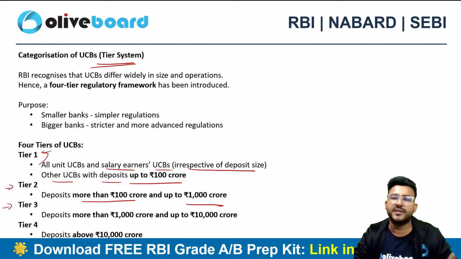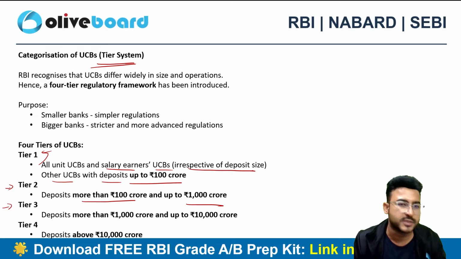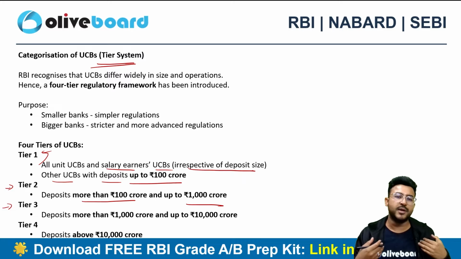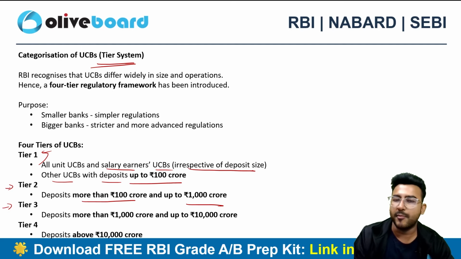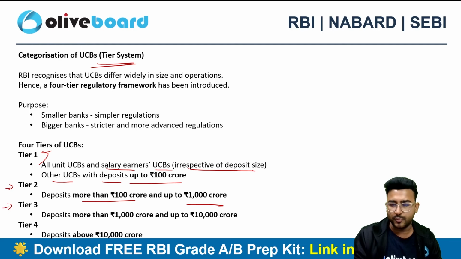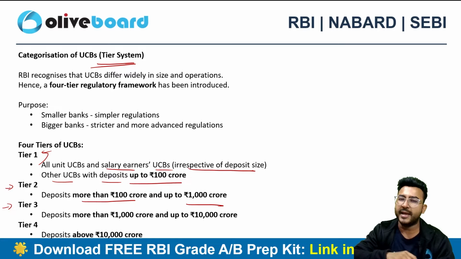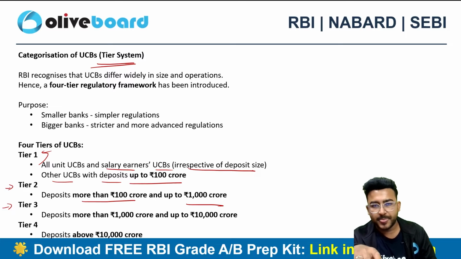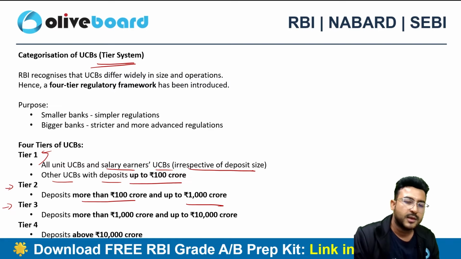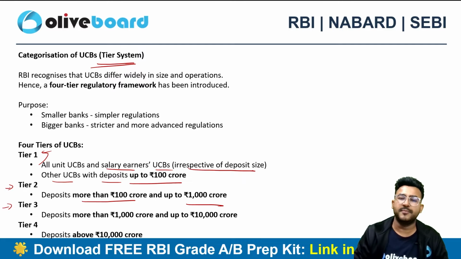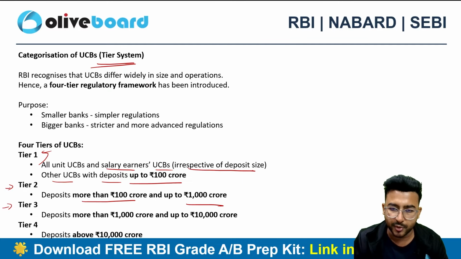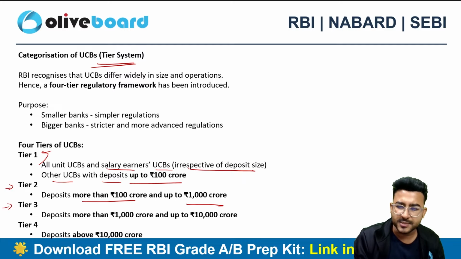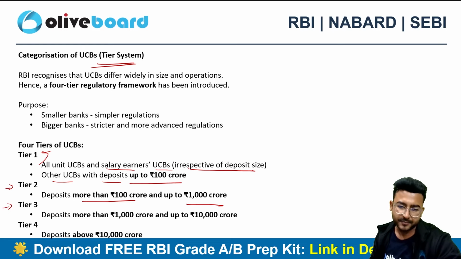Now what is the meaning of unit UCB or salary earners UCB? A unit UCB is a UCB that operates only from one branch. If I am an urban cooperative bank operating only from one branch, I don't have multiple branches, so my presence is limited. If I talk about the geographical presence, it's quite limited, so that's why I am a unit UCB. A salary earners UCB is a cooperative bank formed mainly for salaried employees. Members are usually from a particular company, specified institution or defined group of employees.